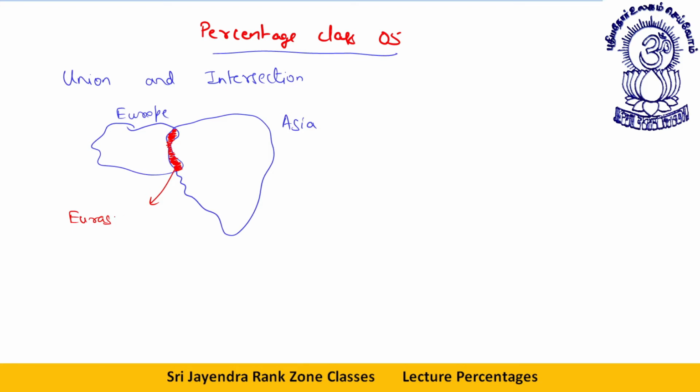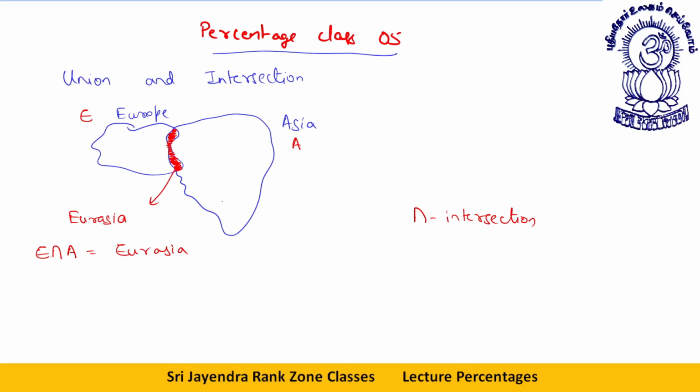This is known as Eurasia. So, if somebody asks me, let's say this is Europe, E, and Asia is A. If somebody asks me Europe intersection Asia, this is the sign for intersection, what is E ∩ A? That is Eurasia. Europe intersection Asia is Eurasia.